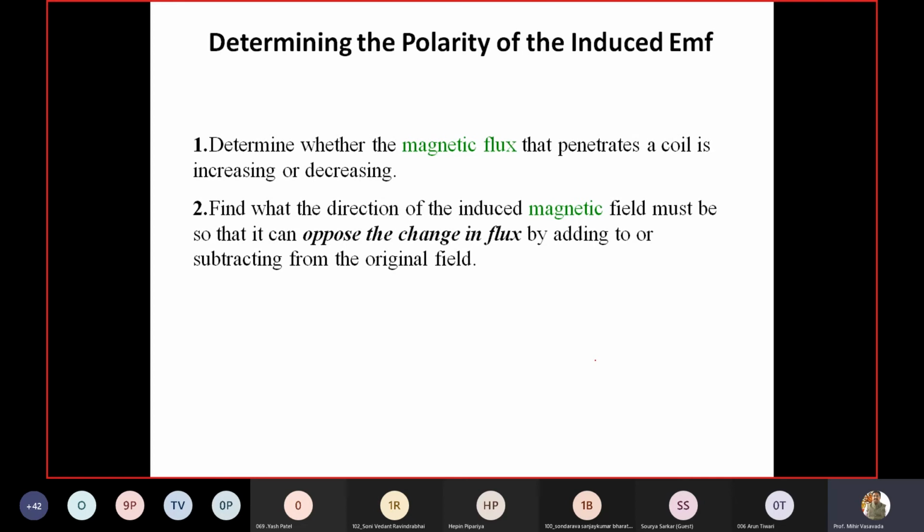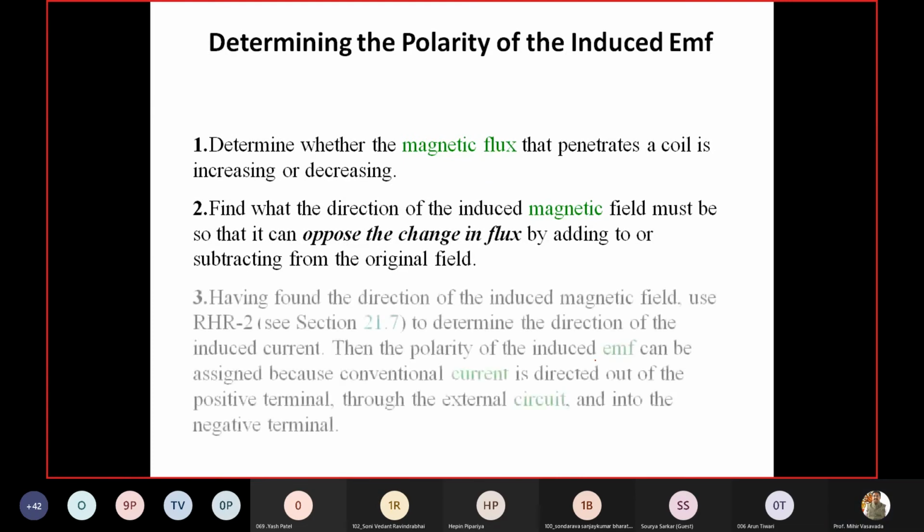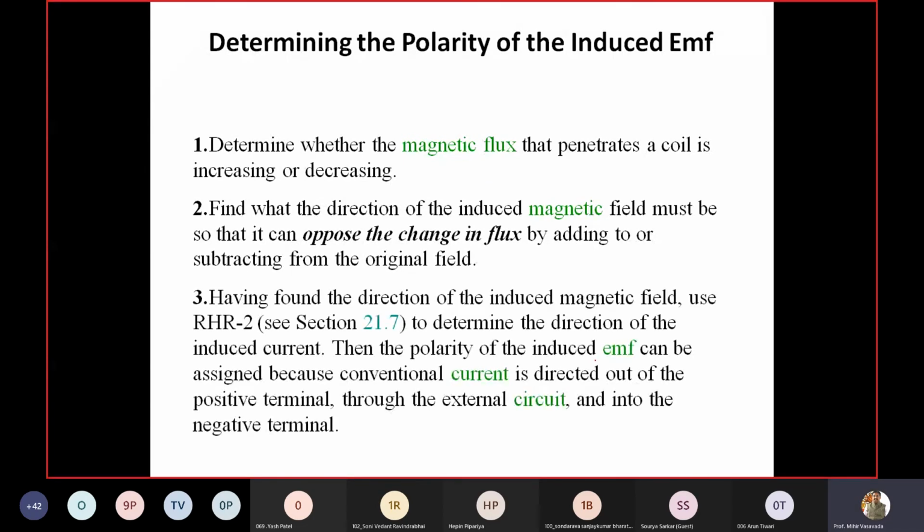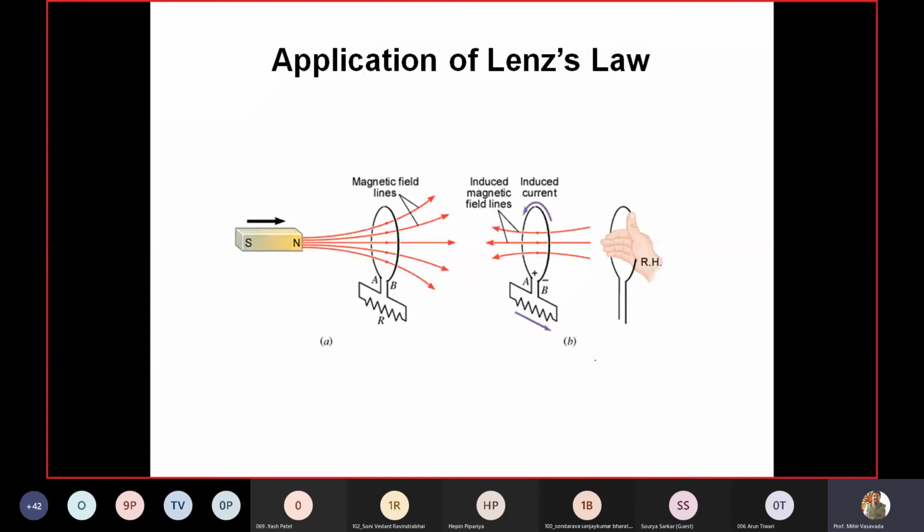The direction of induced magnetic field must be so that it can oppose the change in flux, by adding or subtracting from the original magnetic field, right? So once you got this, then determine the direction. The polarity of the induced EMF can be assigned because conventional current is directed out of the positive terminal through the external circuit and into the negative terminal, right? This is the application of